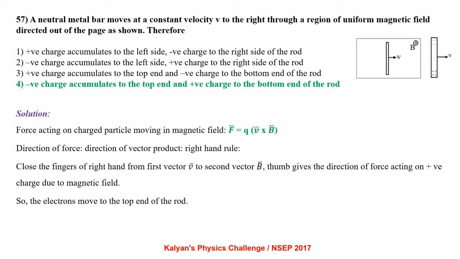Force acting on a charged particle moving in a magnetic field is given by F equals q times v cross B. Direction of force is the direction of the cross product. Applying the right hand rule, closing the fingers of the right hand from the first vector to the second vector, the thumb gives the direction of force acting on a positive charge due to the magnetic field. So the electrons will move to the top end of the rod, giving it a negative charge, and the bottom end of the rod will be positively charged. So the correct option is 4.